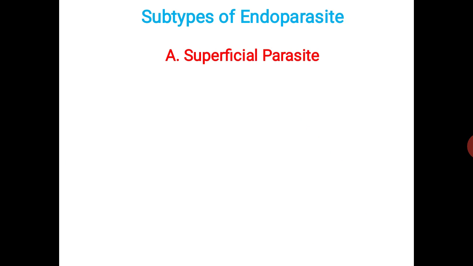Next, subtypes of endoparasite. We know that endoparasites are parasites which dwell their life inside the host body by taking nutrition. The first subtype, or first category, is superficial parasite. Superficial parasites are parasites present on the surface of the alimentary canal, on the epithelial surface.